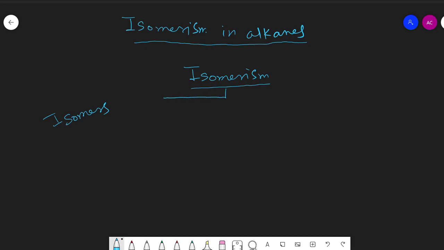In organic compounds, two main classes of isomers are there. One is structural isomers and another is stereoisomers. Now, what are structural isomers?